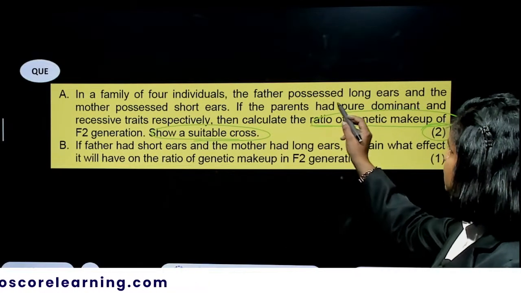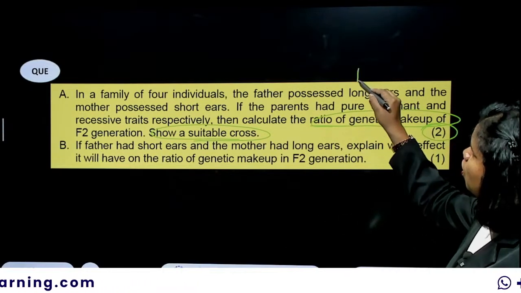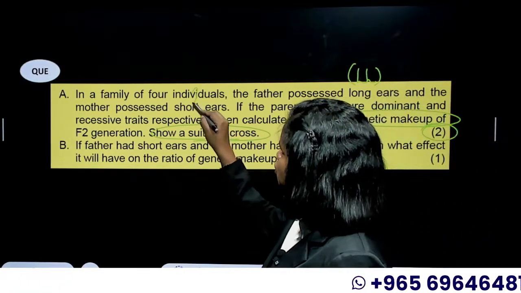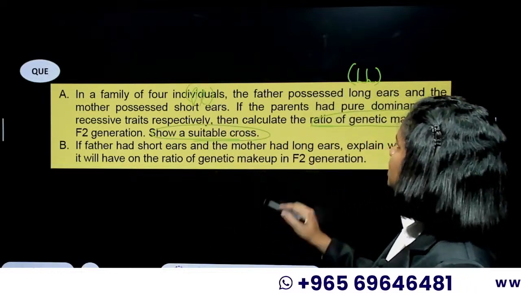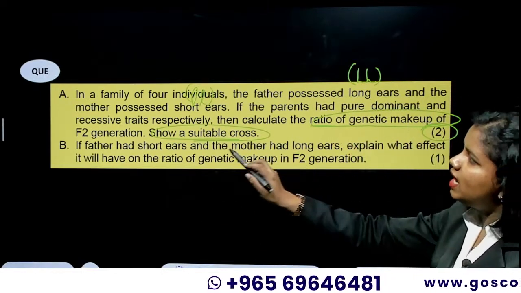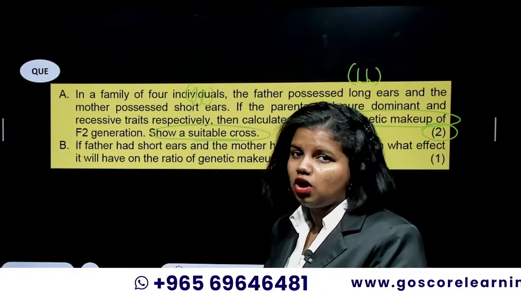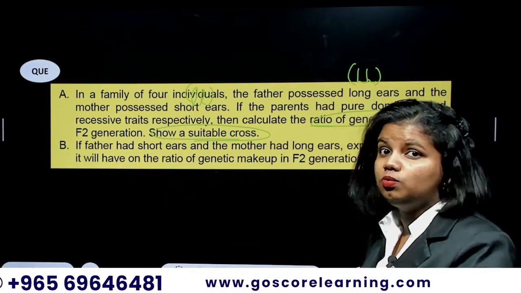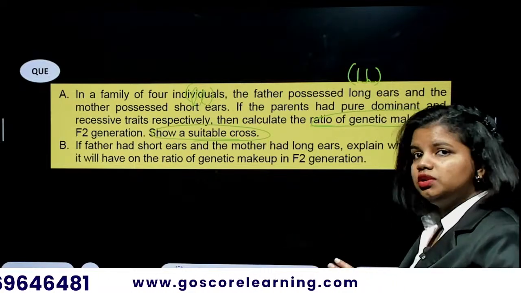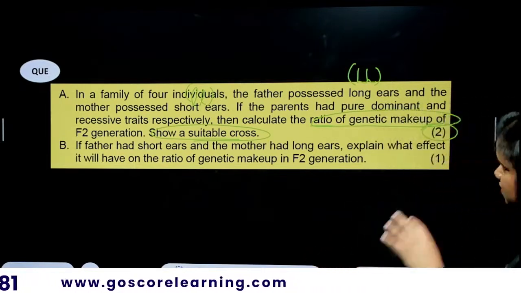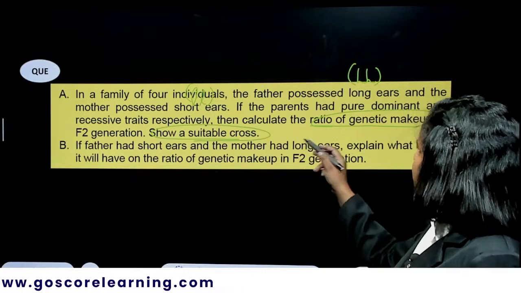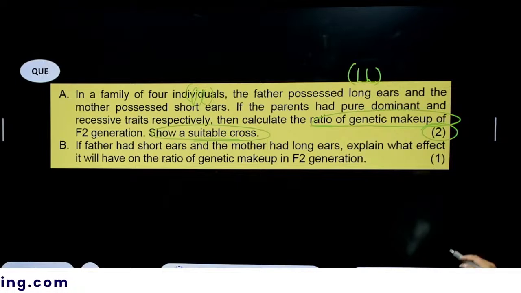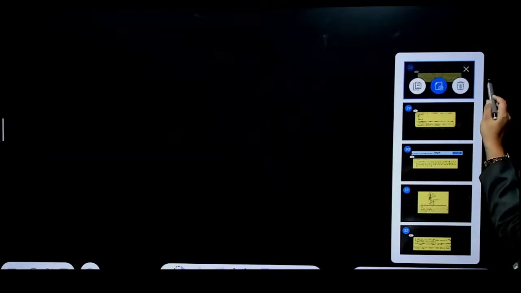So they're just asking, if the father possesses long ear, let it be capital L, capital L, and the mother possesses short ear, let it be small l, small l. And they are pure dominant and recessive. So they have given it as pure, so without any doubt, we can say they are homozygous dominant and homozygous recessive. You don't have to confuse between capital L or small l. It is capital L, capital L. Then we have to calculate the genetic makeup of the F2 generation and we have to show a suitable cross. So it's a very simple question.